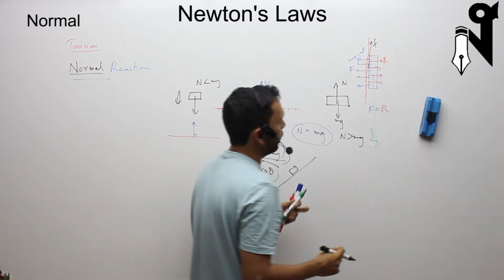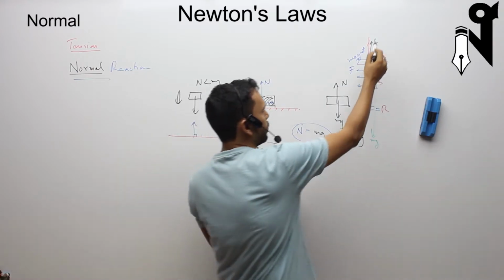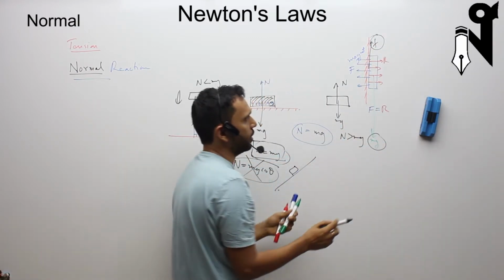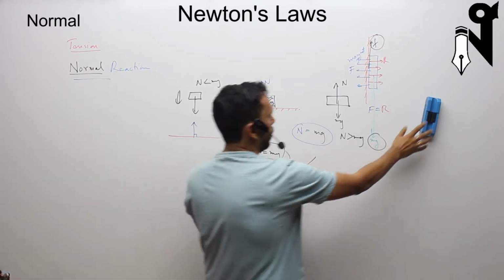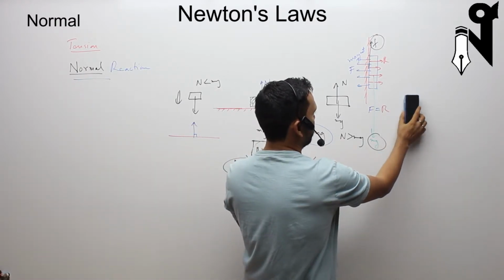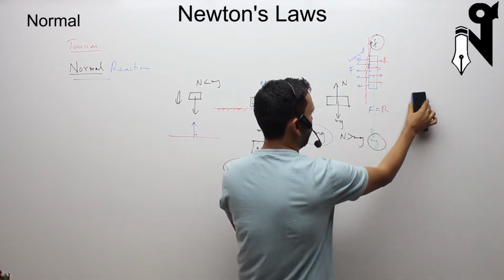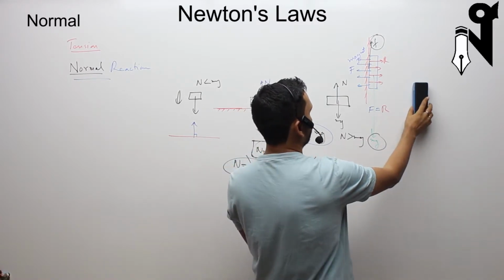The friction must be holding it up, and we can extrapolate that this friction must be equal to mg, because the duster is neither going up nor down. Had it been going down, like if I leave it this side, there's still some magnetism, it is going down. Why? Because the friction is too less to hold it.